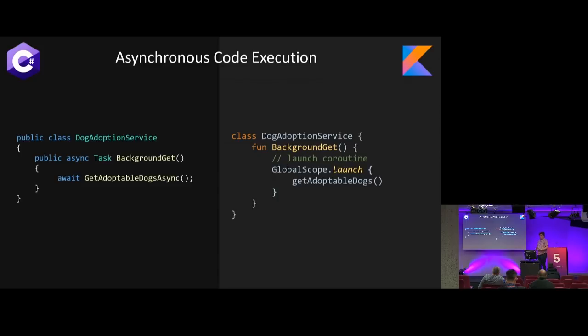We have the ability to use either a global scope or a custom defined scope and then execute coroutines. The idea is that we have a global dispatcher or a custom defined dispatcher that's going to go execute these tasks and send them along, but then we can do all sorts of things with that task while it's executing, including just waiting for it to come back, executing other coroutines, throwing that on other dispatchers, waiting for a whole bunch to come back.